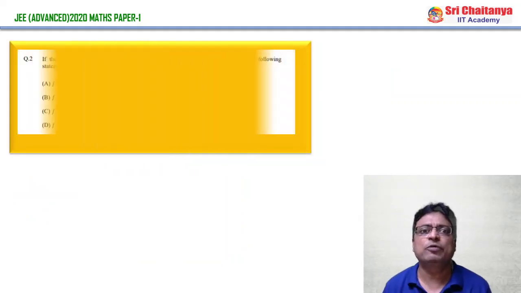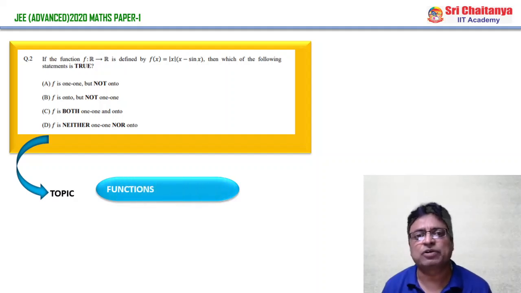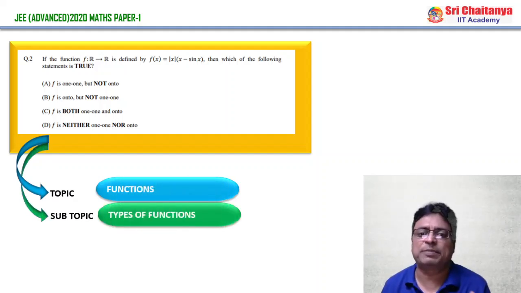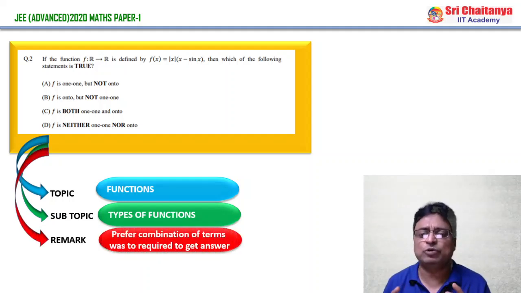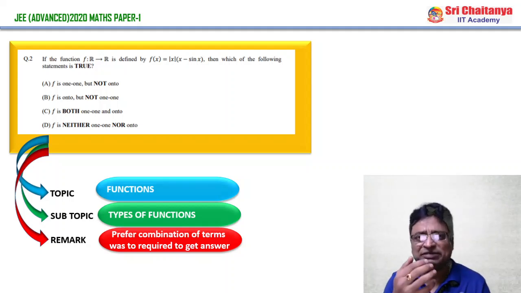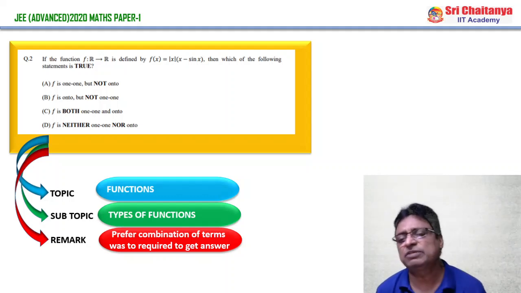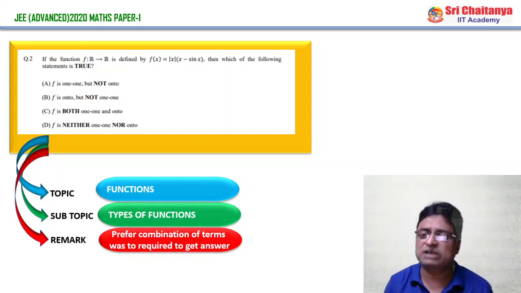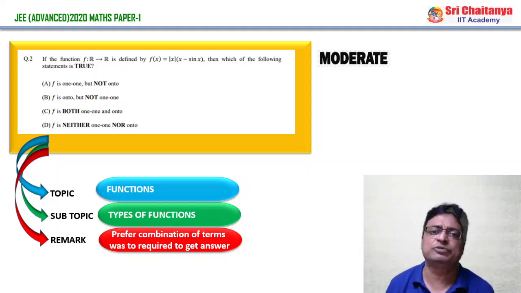And coming to question number 2, see the question. This question is based on the functions topic, and the subtopic is types of functions, and here the main remark is you have to know what is 1-1 and what is 1-2 different combinations, because you have to read the combinations very carefully, then only you will get the answer. And of course, if you have observed the question, the same type of model they asked in previous examinations also, and the question is of moderate level, and this is about question number 2, from the straight objective type of questions.